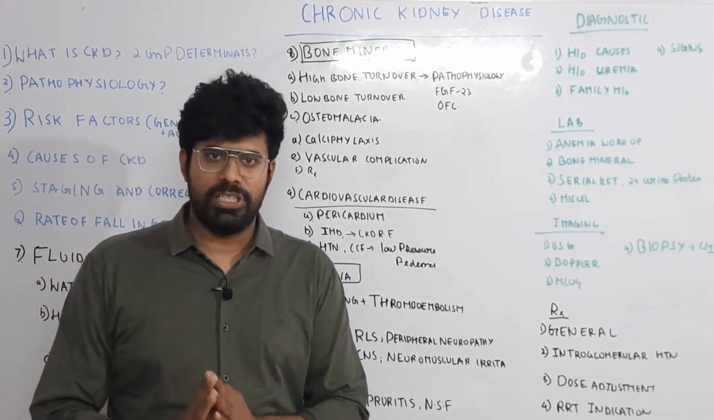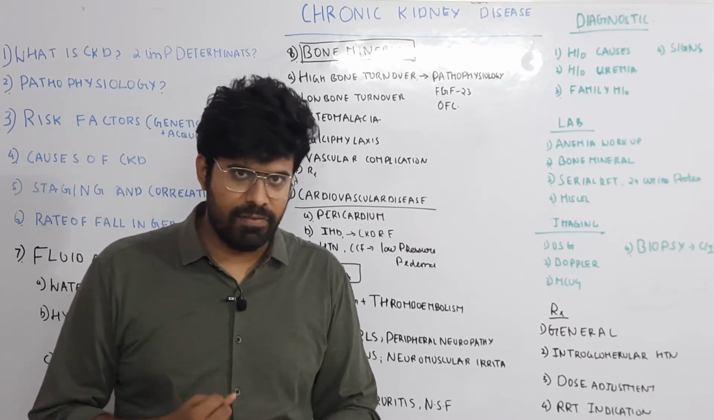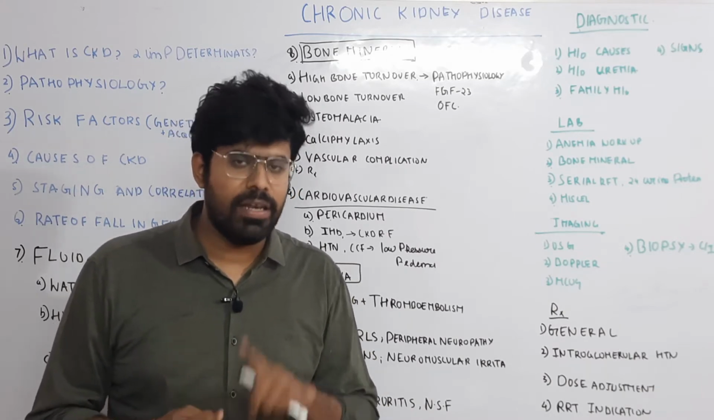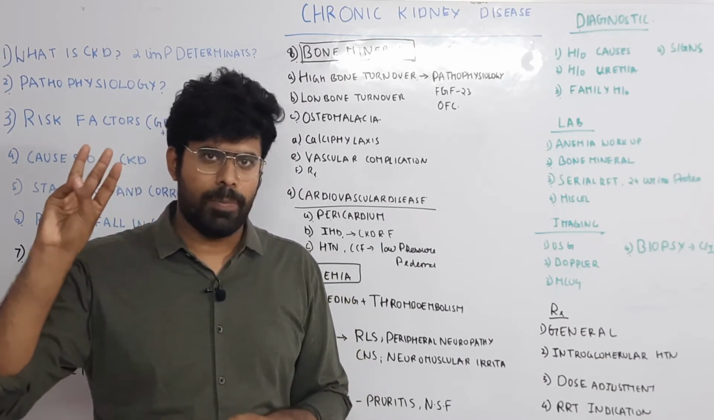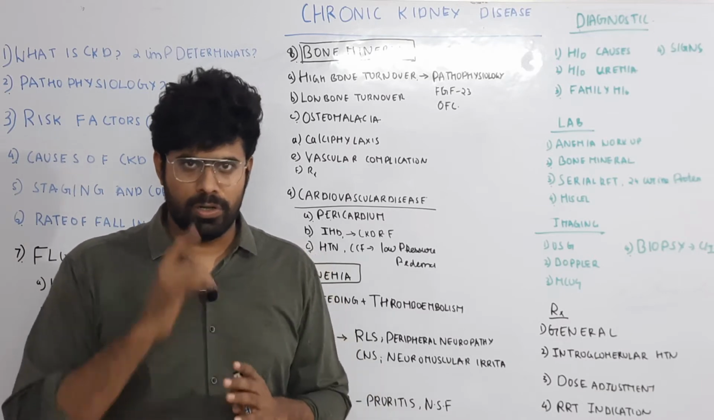Summing up, the patient will have an increase in parathyroid hormone, there will be increase in phosphorus level, there will be decrease in calcium level and decrease in vitamin D level. So parathyroid and phosphorus increase, calcium and vitamin D decrease. This is what is called high bone turnover.